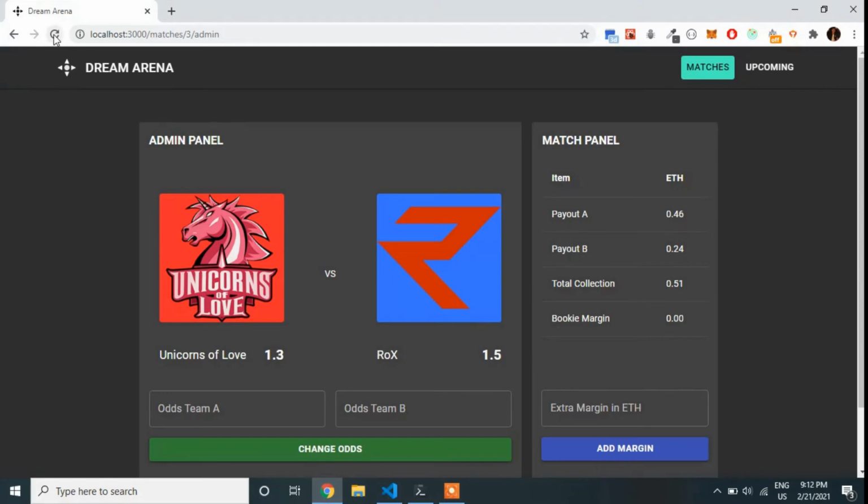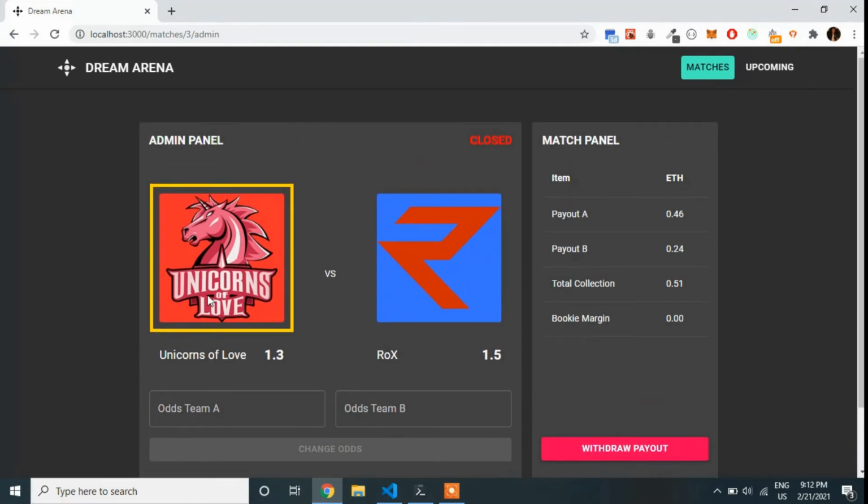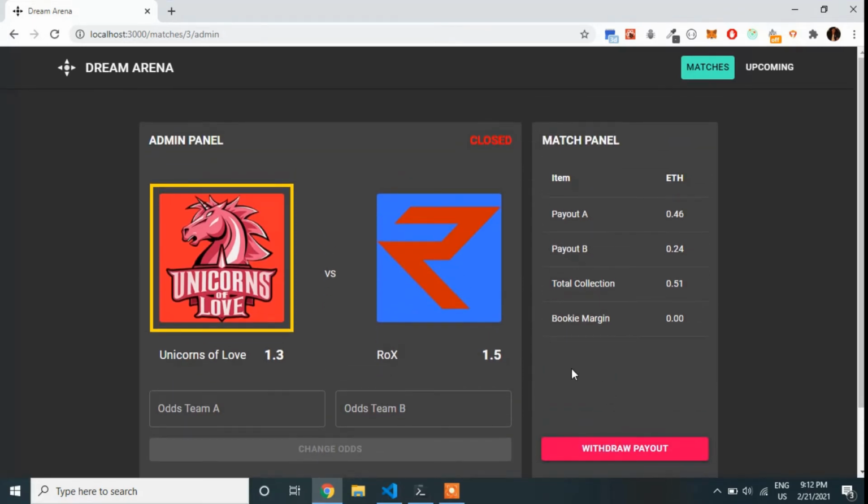Let's refresh the page and check once. So here we can see the match has been closed and Unicorns of Love is the actual winner. Here we can see that we can withdraw a payout, that is the leftover amount, which will be the bookie's profit.